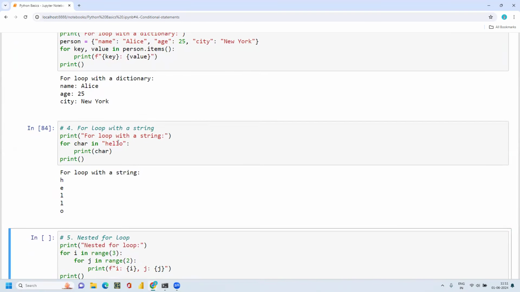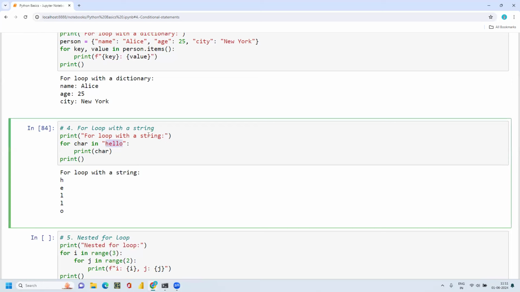And the for loop with a string. So this is my string, hello, and I wanted to get each character in the string. So for char in hello, print char. It will print the first character of the string, H, then it will go to the second, then the third. The loop goes on till the last element. Then it will be printed like this. This is how you can apply a for loop on a string.